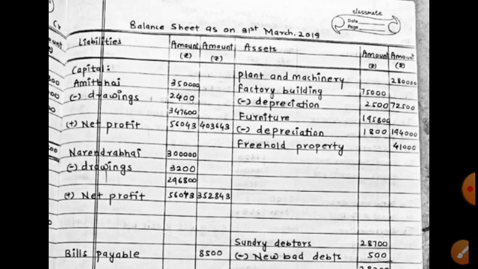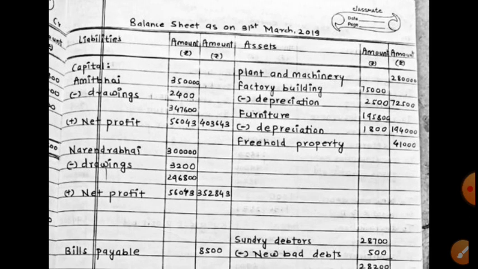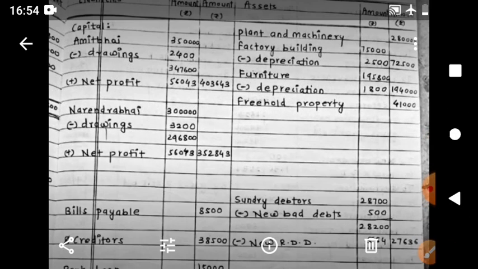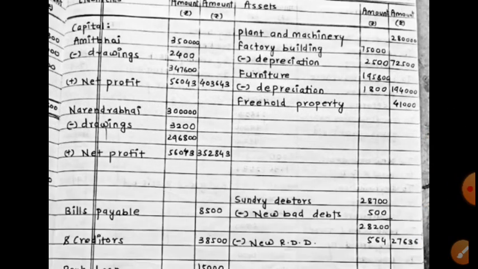We can see capital of Amit Bhai minus drawings as per trial balance 2,400 plus net profit. So the ultimate amount of capital on this date is 4 lakh 3,643. Same in case of Narendra Bhai, I mean his opening balance of capital minus drawings, capital reduced because of drawings and increased because of net profit. So ultimate balance in the outer column.